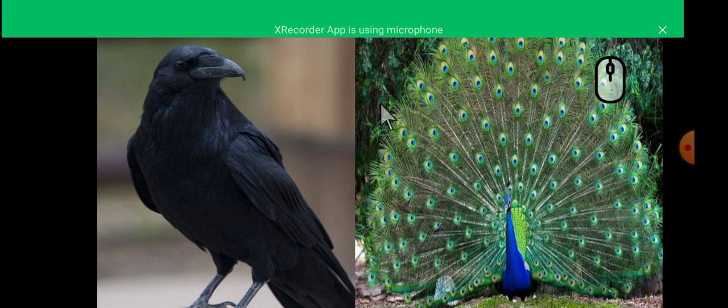Students, do you know which bird is this? Come on, try. Okay, students, this is a peacock. Students, do you know peacock has huge colorful feathers like a fan? Peacock loves to dance. Students, this is a peacock.